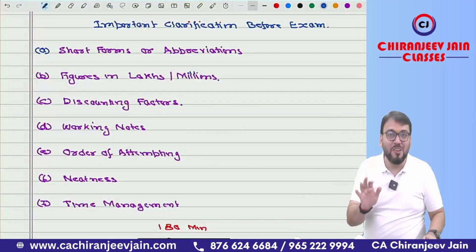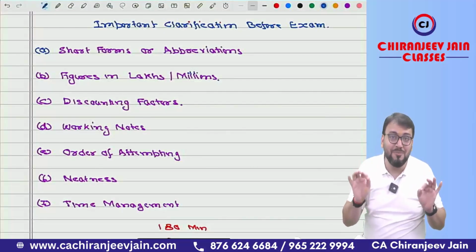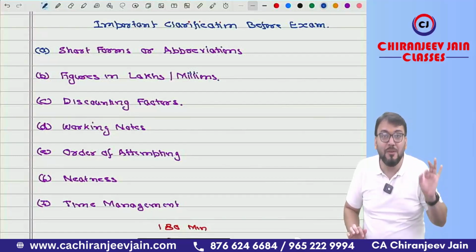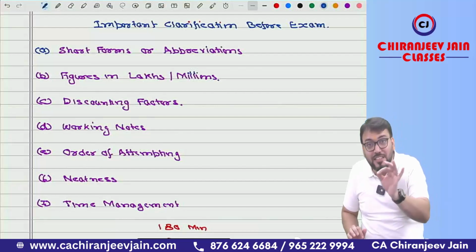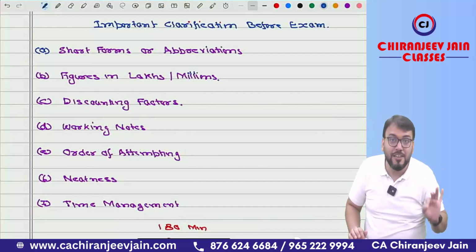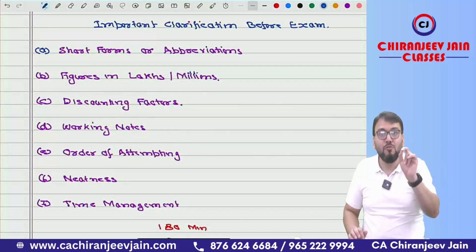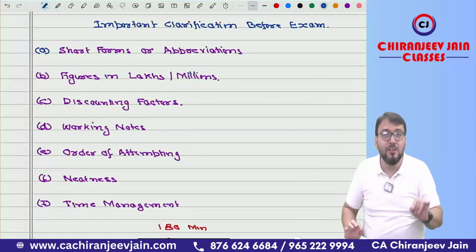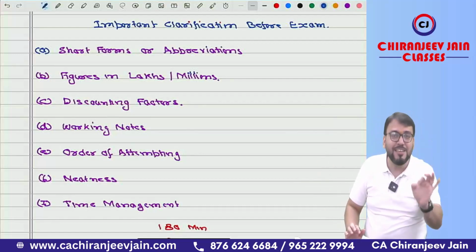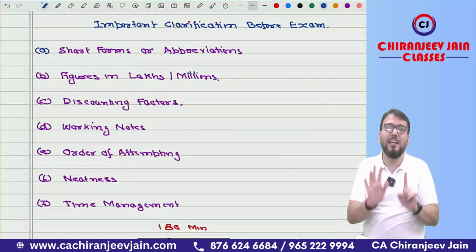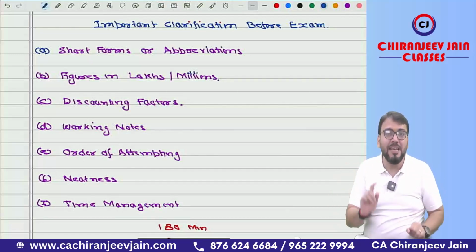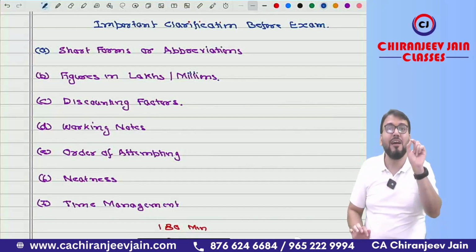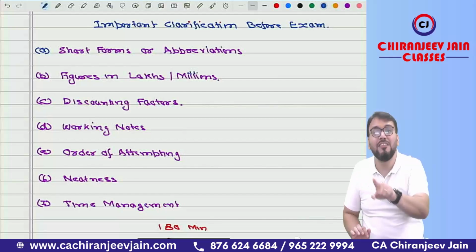Point number 4, working note. A working note is very important for any answer. Even though the answer is very simple, the working note carries marks. Even if your final answer is wrong, you'll get marks for a correct working note. Don't avoid the working note. It is very important for any type of question, whether it is a consolidation question or a simple question of 4 marks. Working note is required. In simple words, you'll get step marking for a correct working note. If your working note is correct, you get marks even though your final answer is wrong.